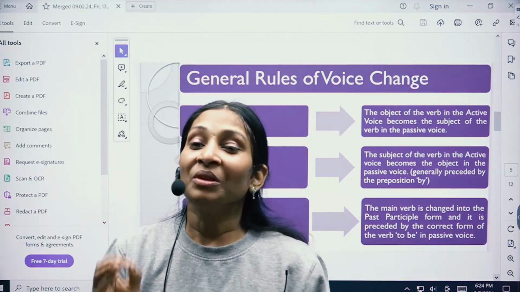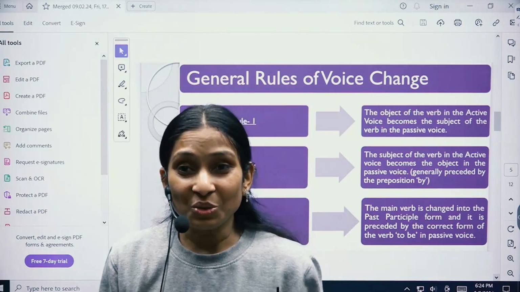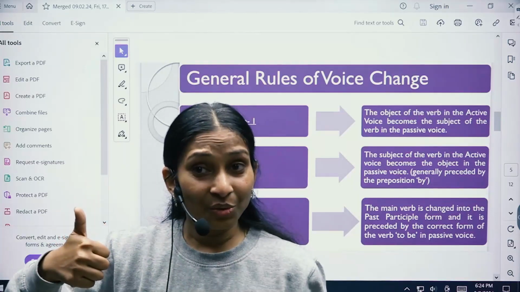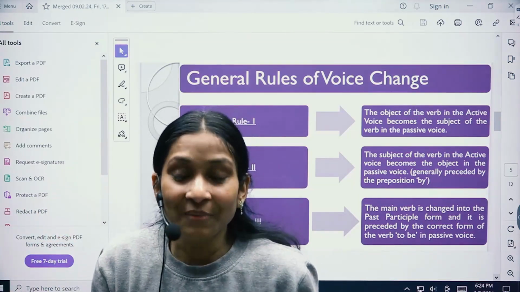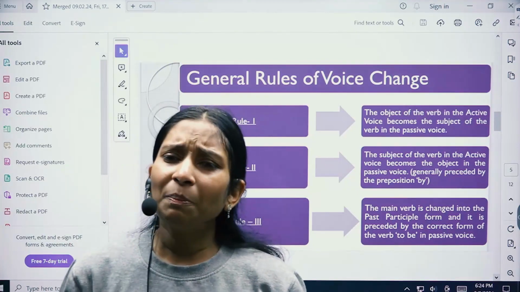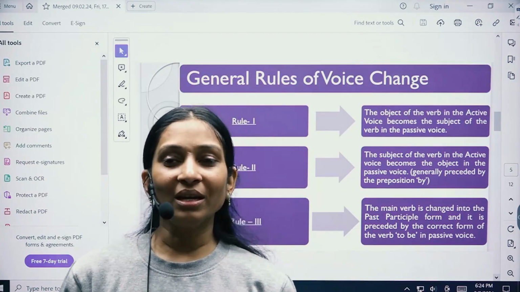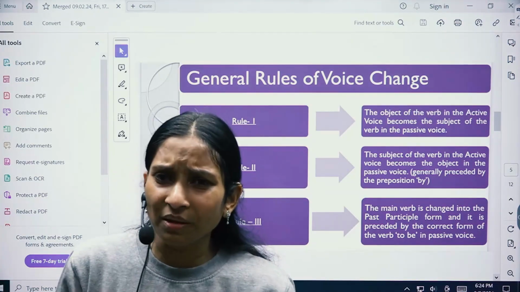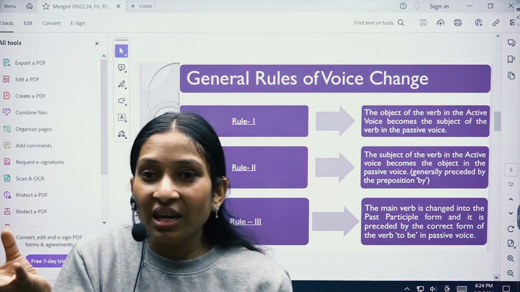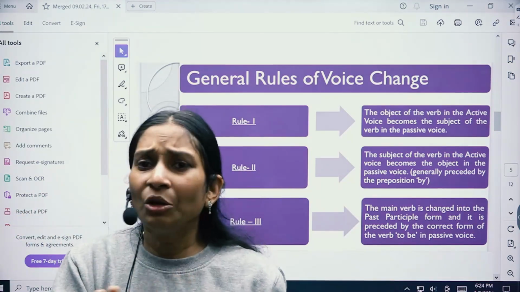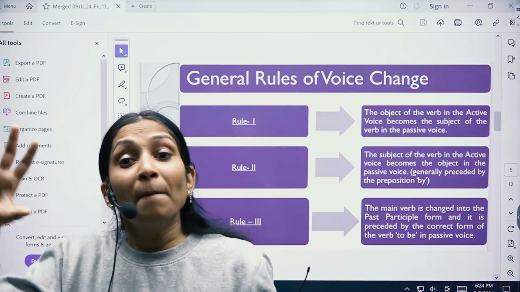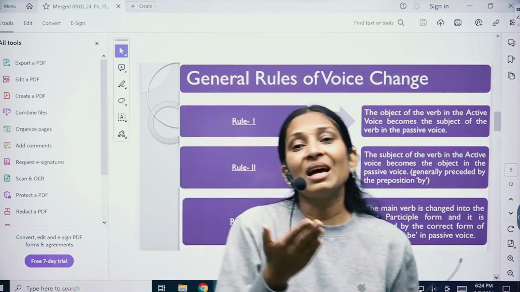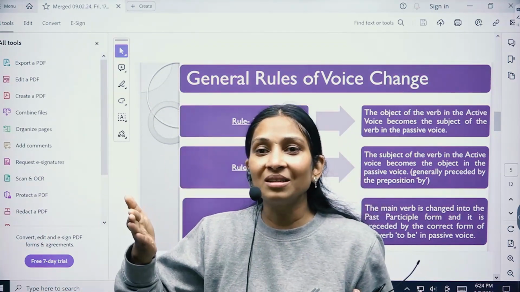But let me tell you, by will not always be used. There are two conditions when you're not going to use by: when the doer is automatically known or when the doer is unknown. Okay, let us see examples of this as well. People speak English. Now, English is spoken. Automatically we understand who will speak English? People, right? So we are not specifying any name here. So when it is automatically known that English is spoken by people, we do not put by here. And when the doer is unknown, someone robbed the house.